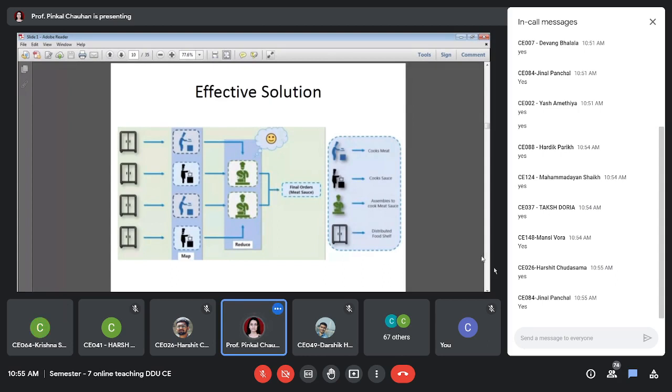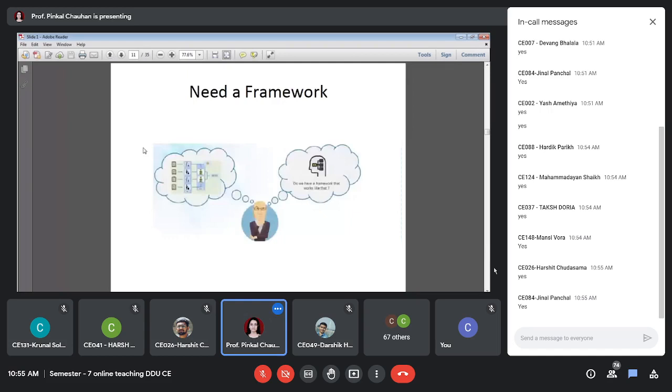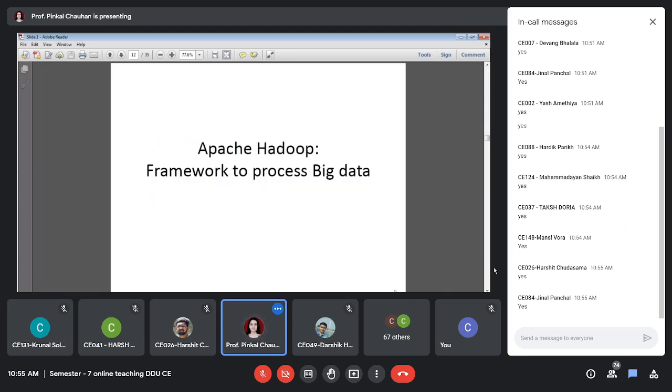Now the problem is, can we have such a framework? Can we have something like this in our computer system? So the answer is we need a framework to do so. So we want this, right? We want to achieve this, but in a computer system, can we have this? So yes, there is a framework to do so, right? So the answer is Apache Hadoop, right? So this is what Apache Hadoop is doing, and this is how it is working actually,